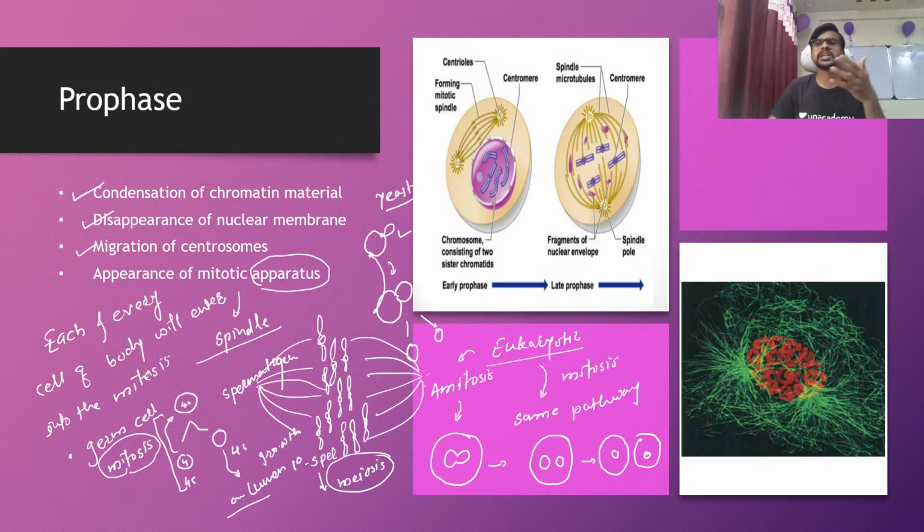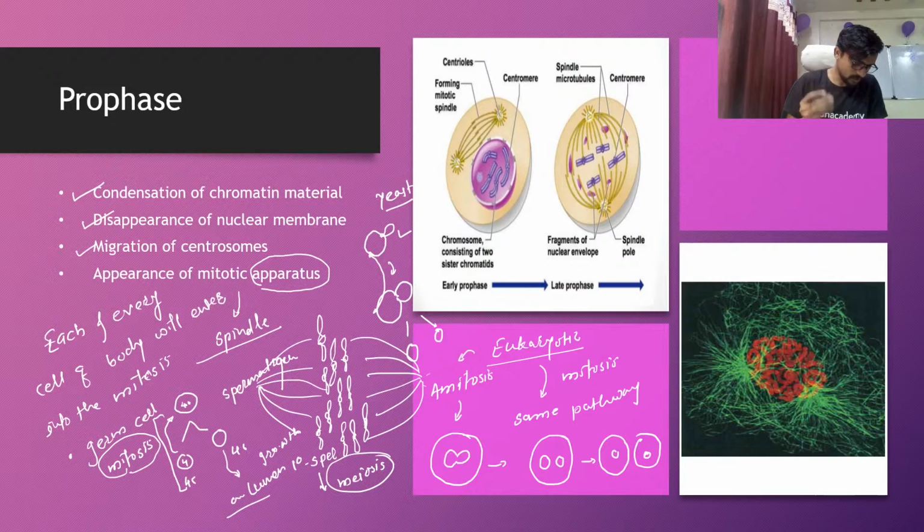Okay, so in animalia, each and every cell will follow the process of mitosis, and the pathway for mitosis is very similar. So no one is going to bypass these things. It will result in the death of a cell if you bypass this.